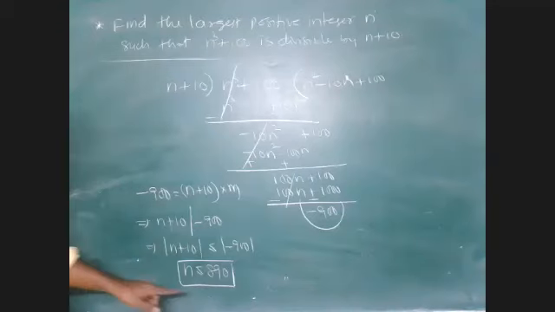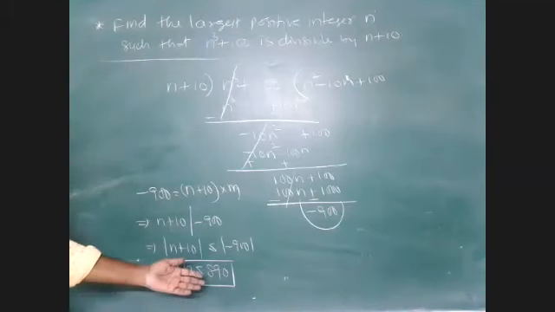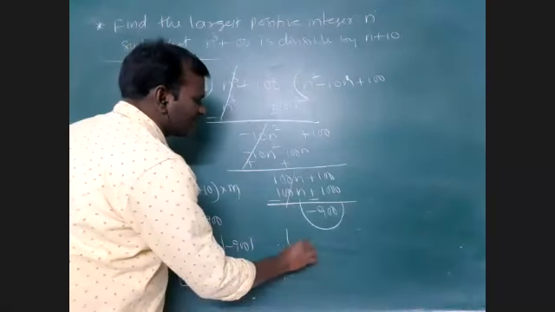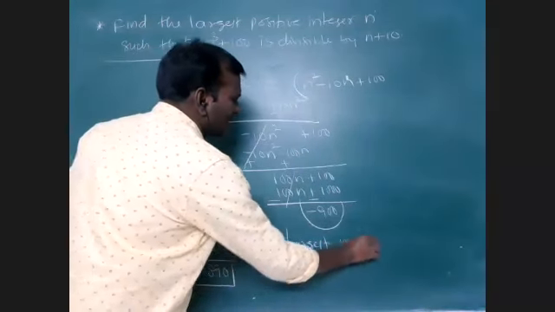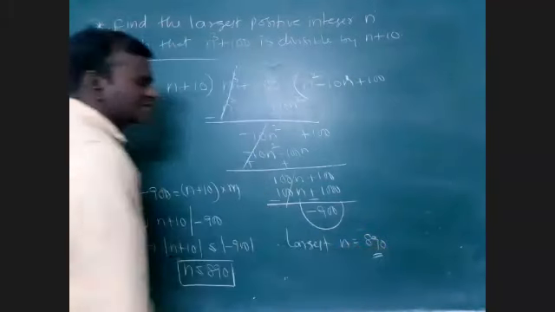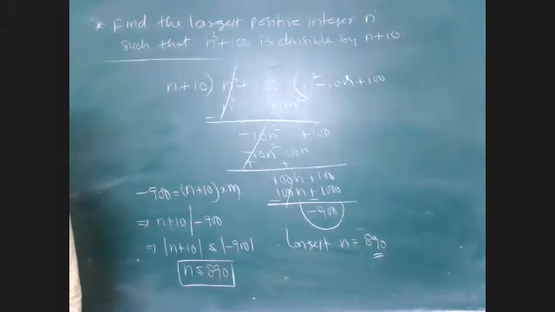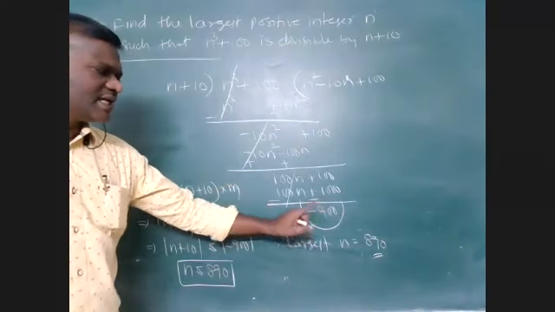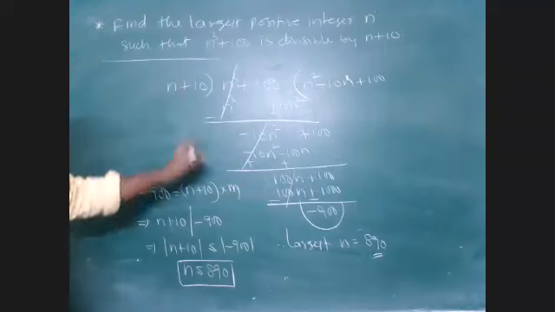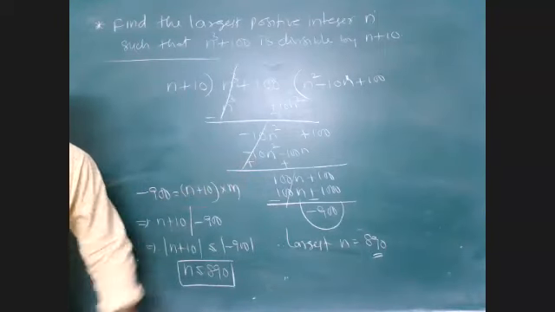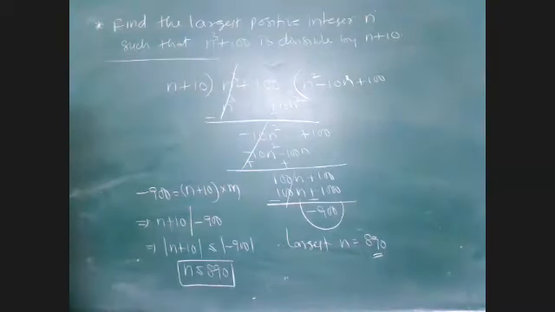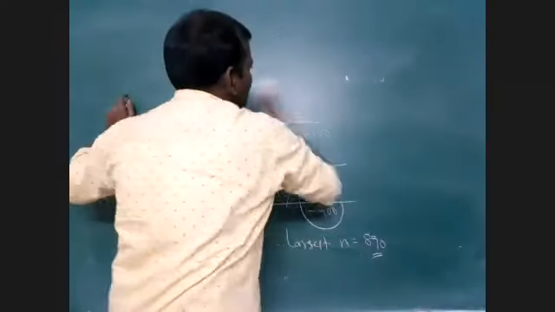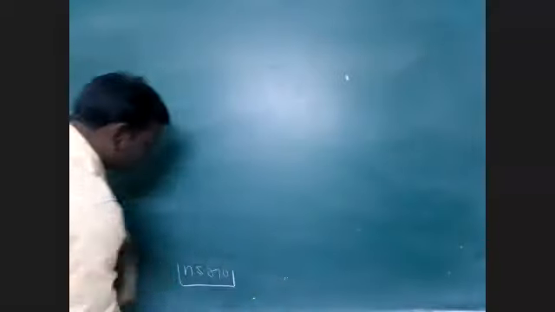So what is the largest positive integer? 890 or less than 890, that is the n value here. Therefore, the largest n value here is 890. So that is the answer. That is the same concept only. If the remainder is non-zero, if the remainder is a multiple of the divisor, then also another case is possible. In the previous question I already discussed here. This is the first concept.